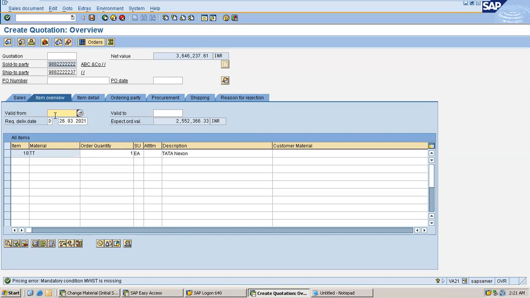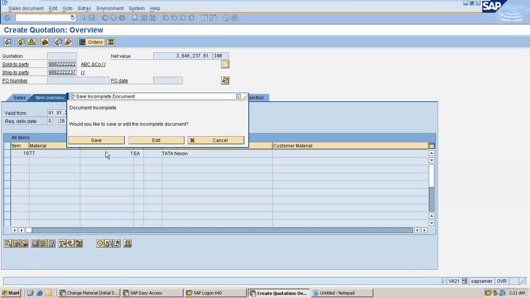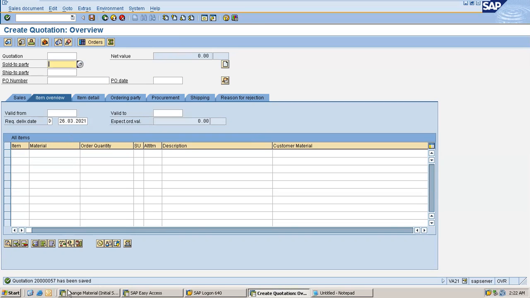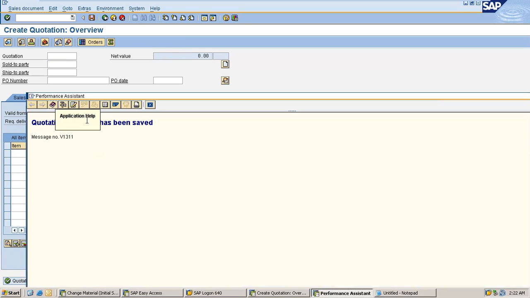This will have validity periods. So it was called 2020. Now save it. So this is also incomplete because tax information is missing here. I cannot convert this into a sales order because it is incomplete. So I have a quotation. I'll try to create a sales order with this quotation.